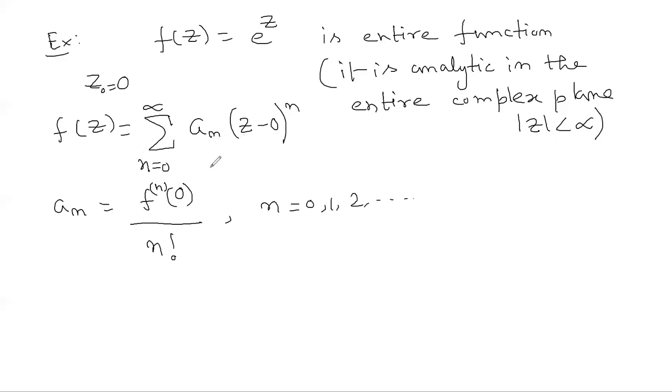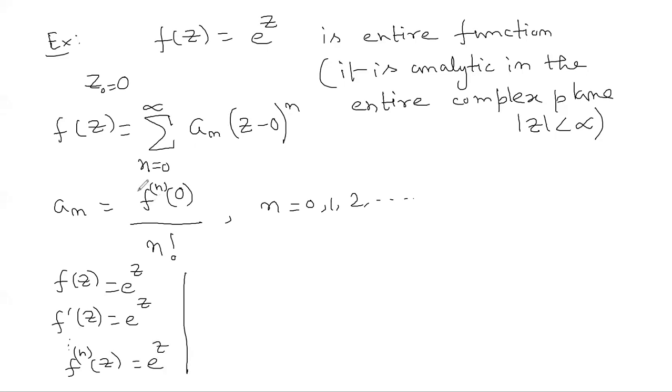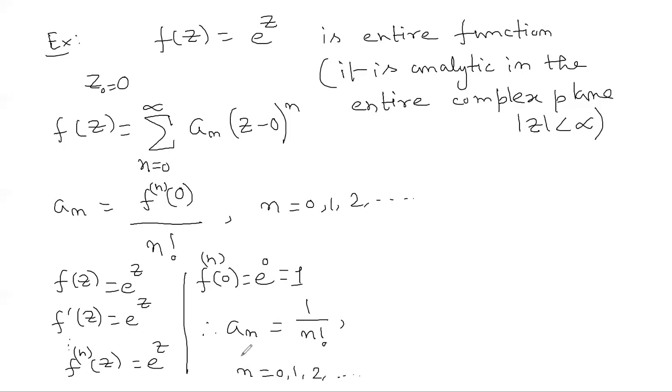Here you can see our task is to just determine the coefficient and we are done. So what is f(z) here? f(z) is equal to e^z. What is the derivative of f(z)? It is e^z, and so on. So what is the nth order derivative? It is e^z. What is the requirement? It is the nth order derivative of f at the point 0. So what is f^(n)(0) here? It is e^0, which is equal to 1. So what is our a_n? It is 1 by n factorial for n equal to 0, 1, 2, and so on.